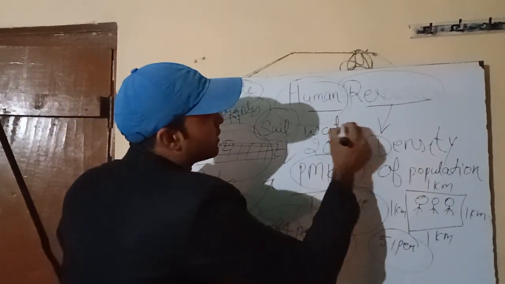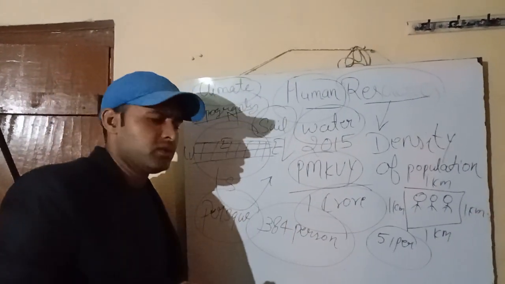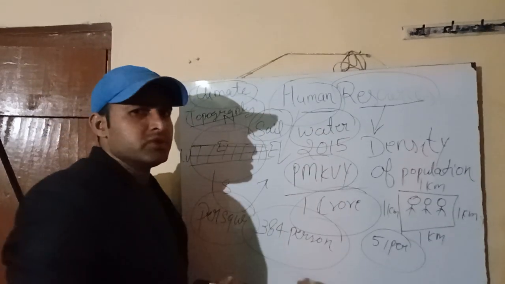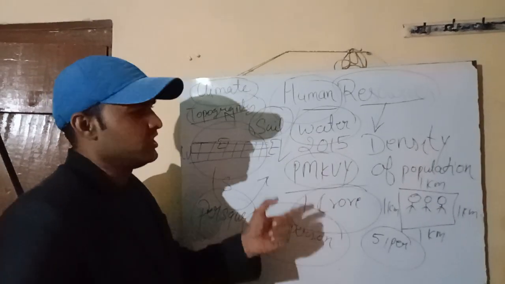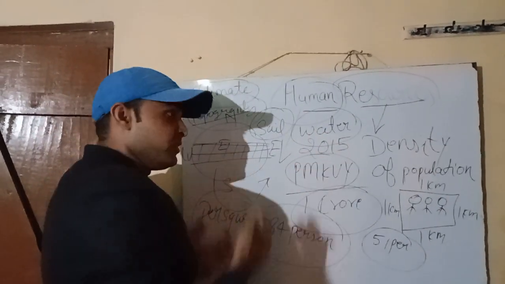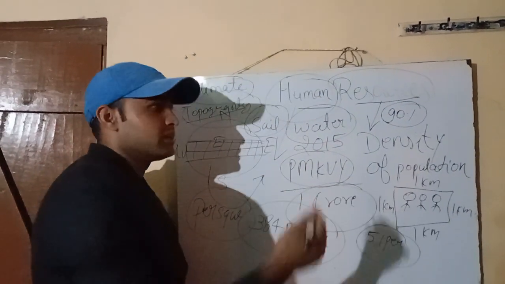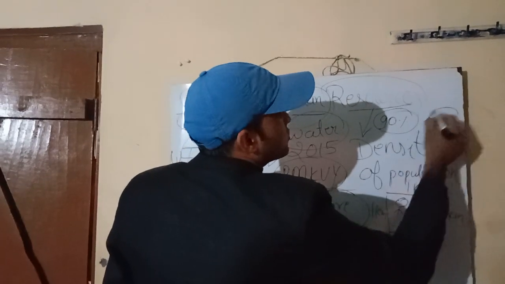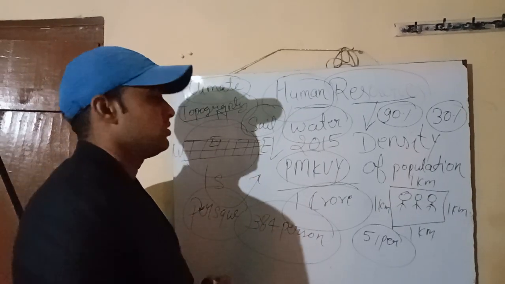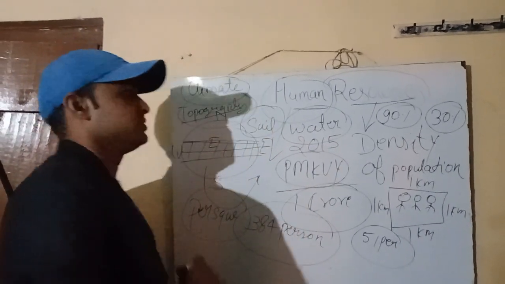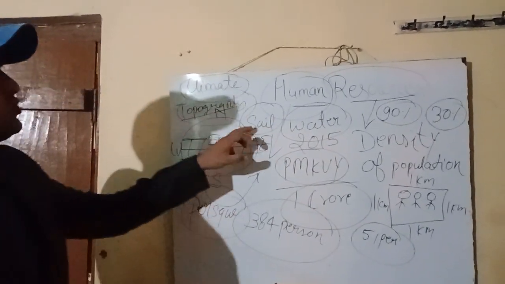One most important thing, the water. When you talk about civilization, it was all settled near rivers and lakes, because of the water. Because there was very easy availability of food and shelter near the water. Even nowadays 90% of the population is surviving on 40% of the total land, and the remaining portion is blank, not a single person is found in that region. So these are the geographical factors: climate, topography, soil, water.